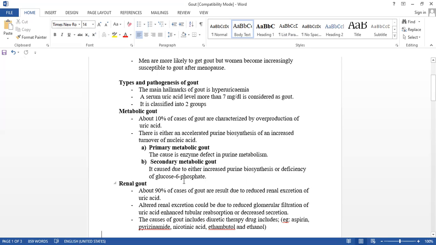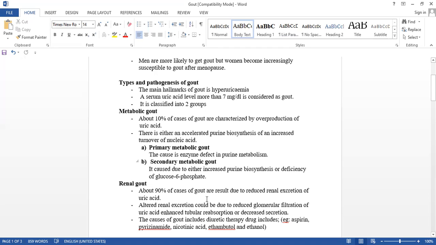In secondary, those individuals whose glucose 6 phosphate is deficient may get gout. This is all about the metabolic gout, where only 10% of individuals can be affected.